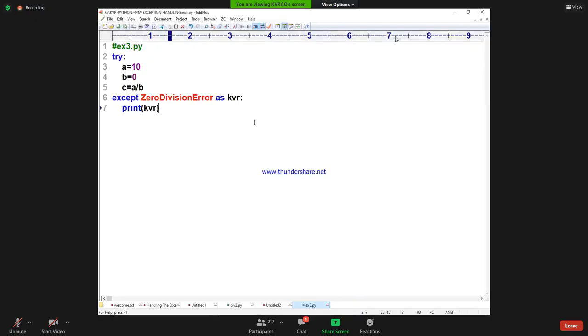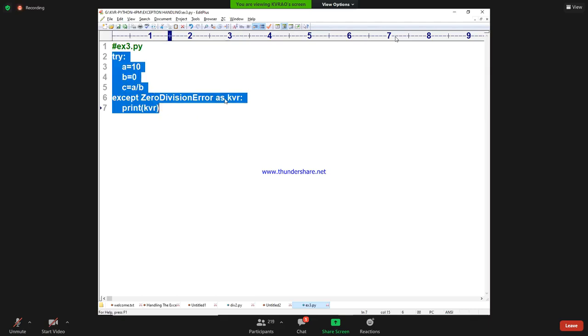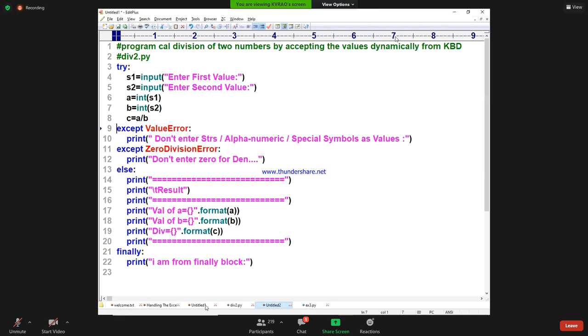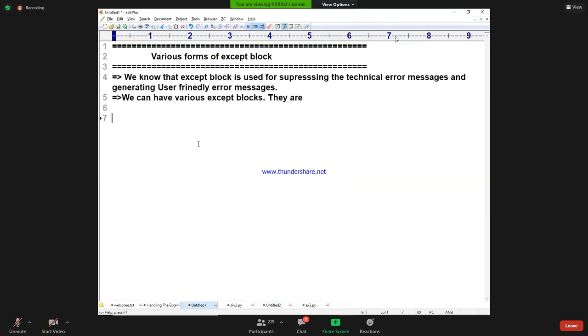Are you understanding? What is another variety of except block? Name of the exception as cavier. This is nothing but an object of ZeroDivisionError holding the message which is happening because of the zero division error. Dear students, are you understanding this part? This is one variety of except block, the first variety.